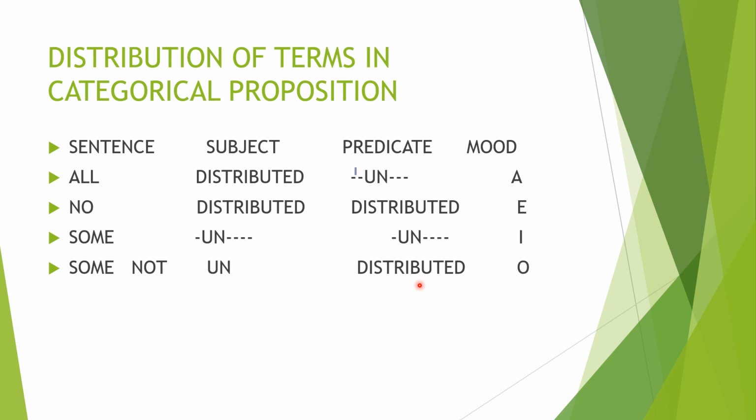So make an easy trick to keep this table in your mind. Understood? So All, subject distributed. No, subject as well as predicate distributed. Some, there is no distribution, and Some not, predicate is distributed. That you have studied well. This is the law you have to know about the distribution of a term in a sentence.